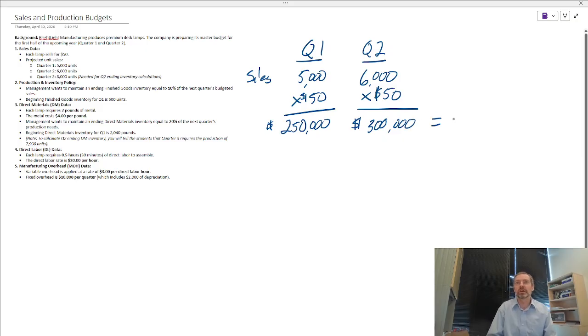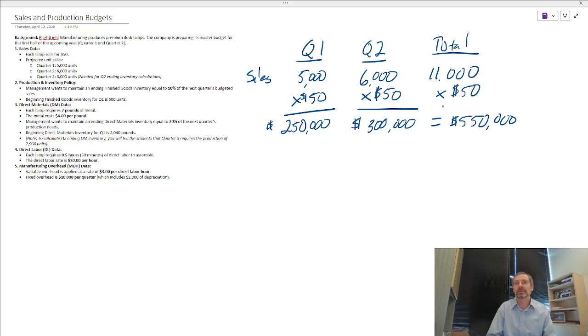So that's a total of $550,000. We usually put a total column here as well. So that would be 11,000 units times $50 each should equal the $550,000. So that's just adding up these two or doing the math this way. Doesn't matter really which way we do it. They should be the same. All right, so that is the sales budget, and that is the simplest one. But again, it is our starting spot, so we have to do it.